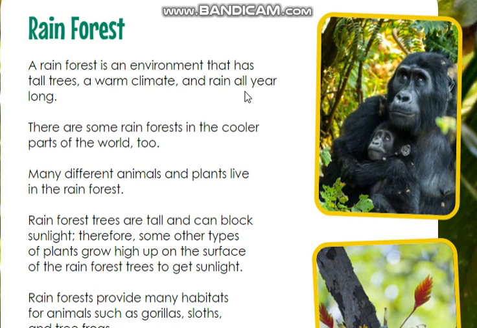Now let us summarize what is important on page 194. The first paragraph here is very important. It talks about the rainforest. It's an environment that has tall trees, warm climate, and rain all the year long. This is a very important paragraph.